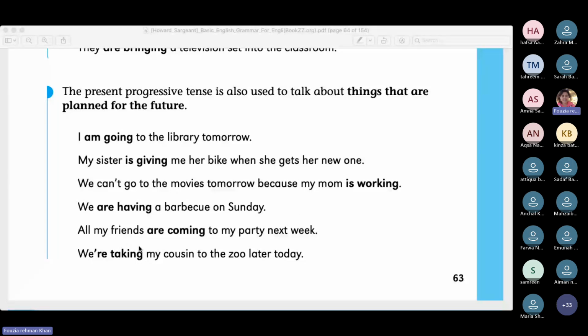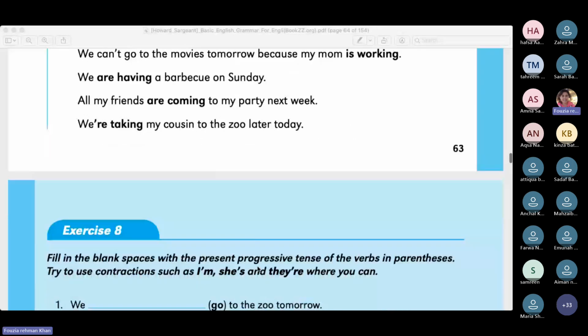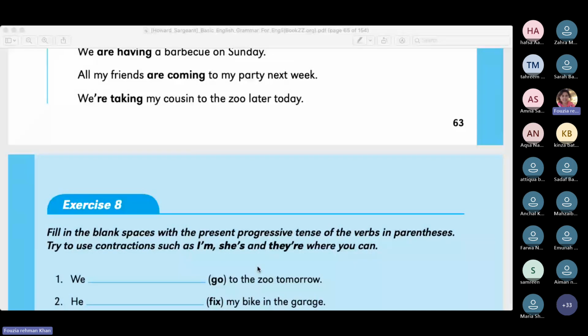All my friends are coming to my party next week. And then we are taking my cousin. We are taking my cousin to the zoo later today. Later is indicative of the future tense.